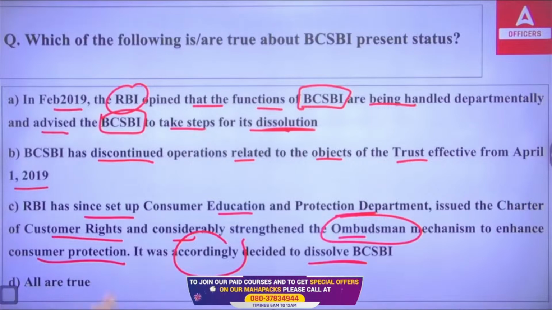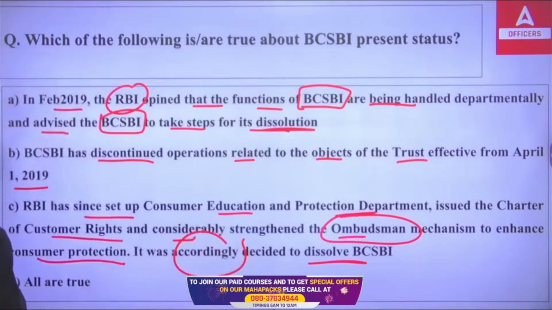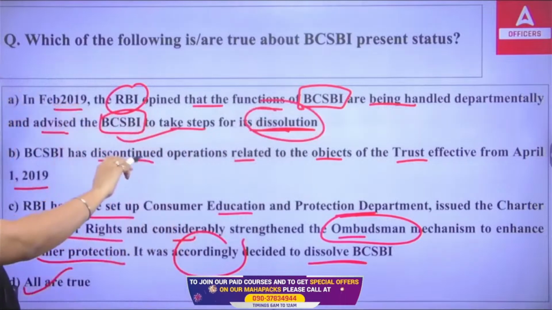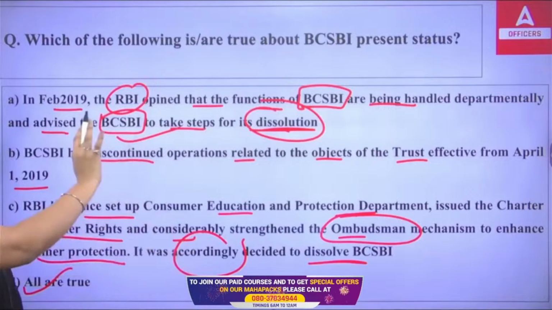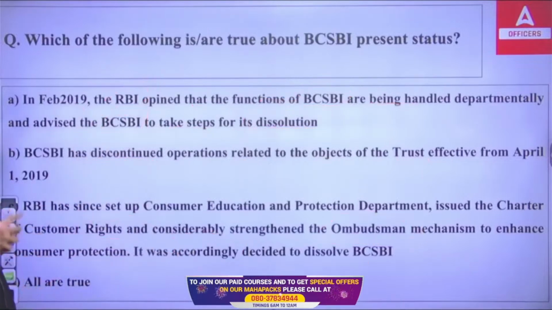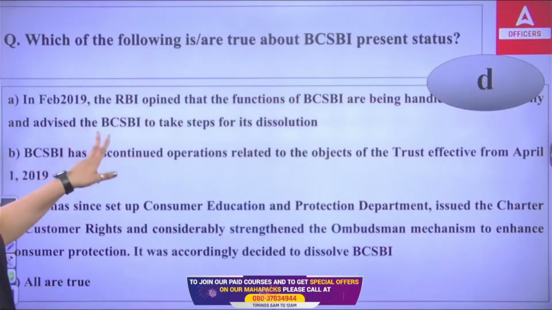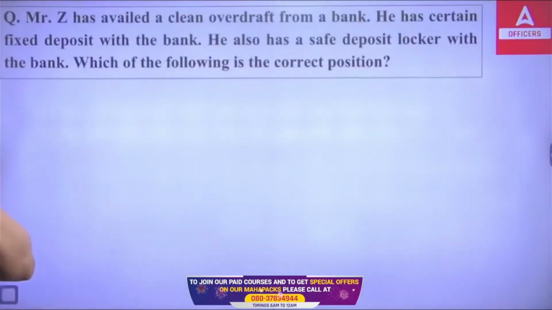And so we have strengthened the ombudsman mechanism. So which of the following is true? All are true. We have dissolved the BCSBI. In place of BCSBI, now the ombudsman has to take care of everything, and it was discontinued from 1st April 2009. The right answer is D. Next question.